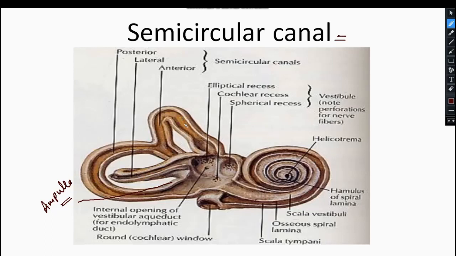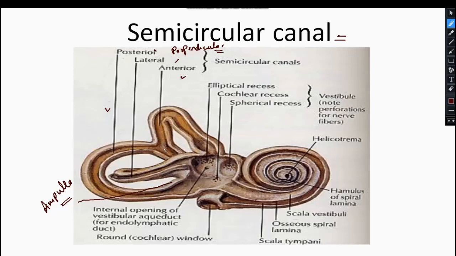Whereas the anterior and posterior ones are like this way and that way. So the posterior as well as the anterior are perpendicular to the petrous part of the temporal bone.